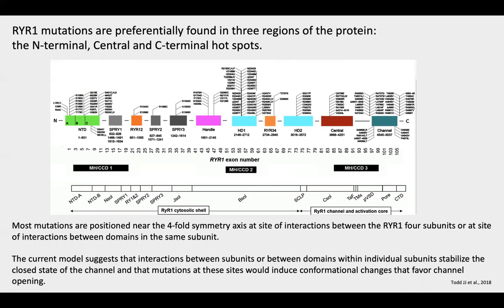Accordingly, the current model suggests that we can explain the effect of mutations on RYR1 function by considering that the interaction between subunits or between domains within individual subunits stabilizes the closed state of the channel, while mutations at the intersubunit interface or at domain-domain interfaces within individual subunits would induce changes that favor channel opening.